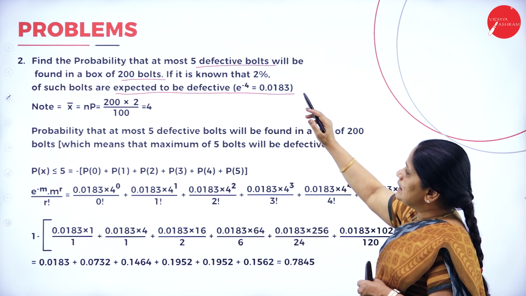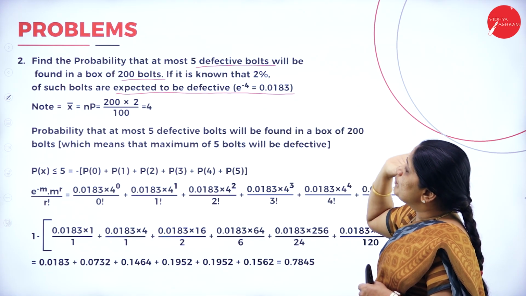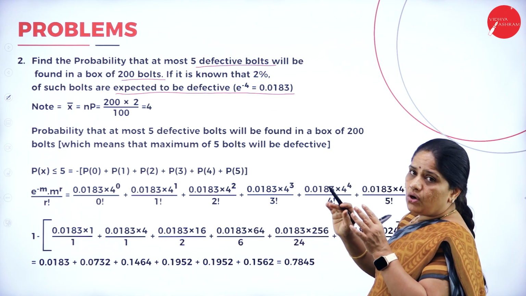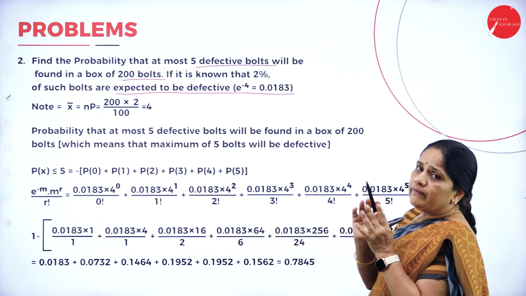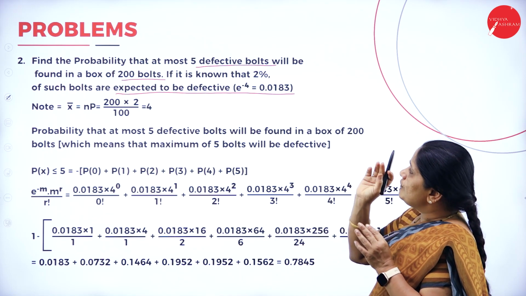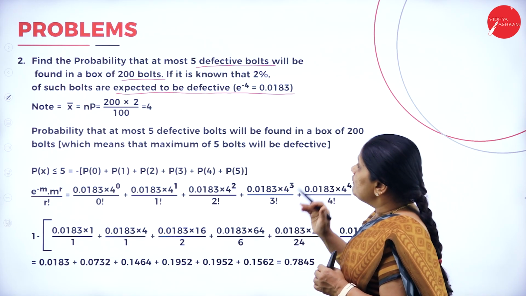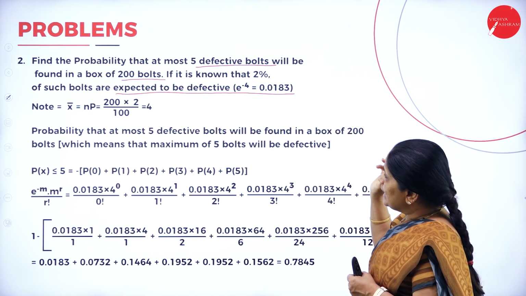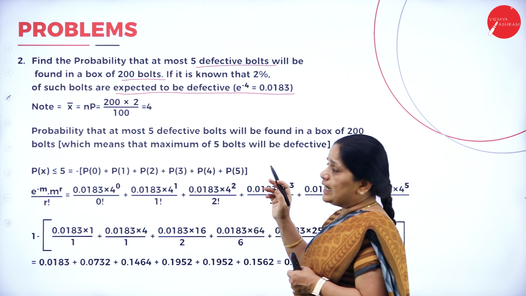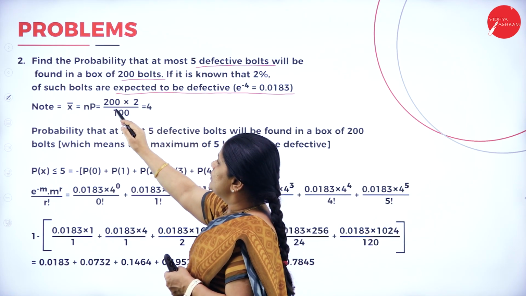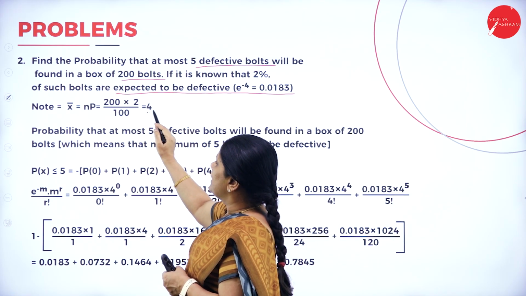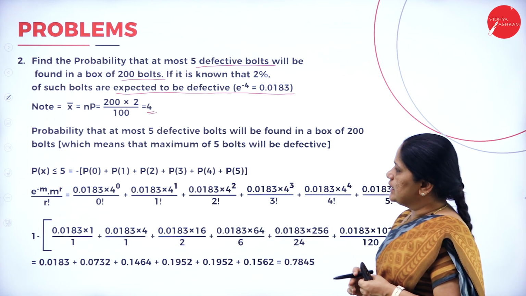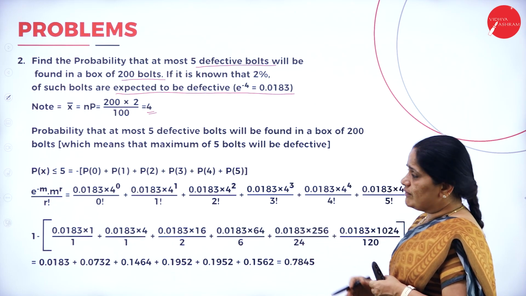So, we have to work out this problem here. Find the probability that at most 5 defective bolts will be found in a box of 200 bolts. Out of 200 bolts, they are expecting to find only 5 defective bolts. If 2% of such bolts are expected to be defective, then 2% of 200, that is 200 into 2 by 100, that is 4 bolts will be defective. So, we have to find out the value here.